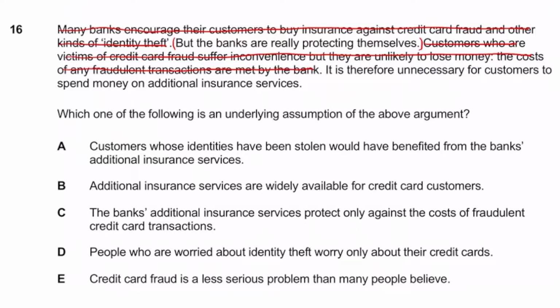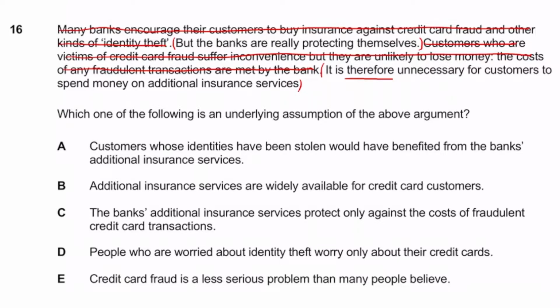And then lastly, it says, it is therefore unnecessary for customers to spend money on additional insurance services. So that is clearly going to be the conclusion, because remember, you have a nice conclusion indicator. So you give a bunch of reasons, therefore you should be thinking this. So this is going to be the conclusion. So the conclusion is saying that it's basically useless to get additional insurance services. And the main reason it's saying is because basically any fraudulent transactions that happen are going to be sorted out by your bank anyway. So what's the point of getting it? And we're trying to look at what links the two together.